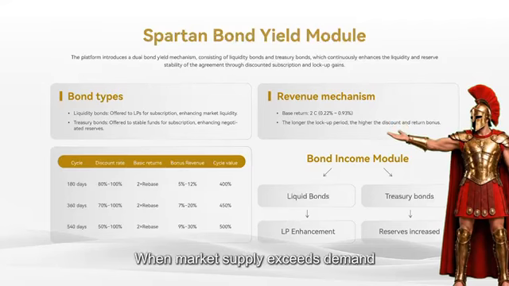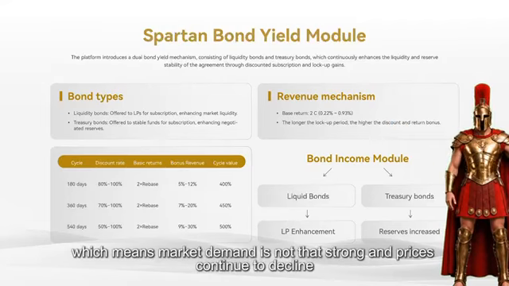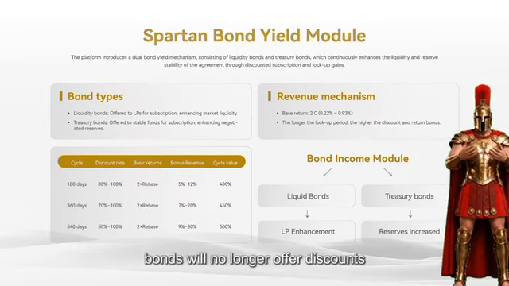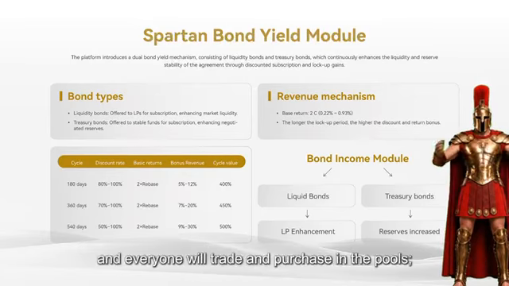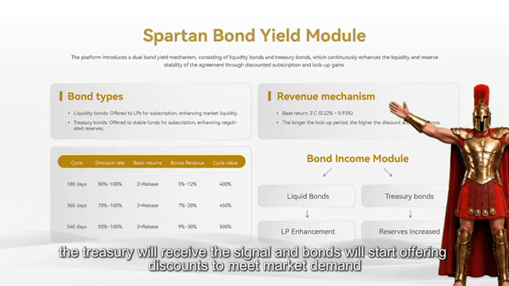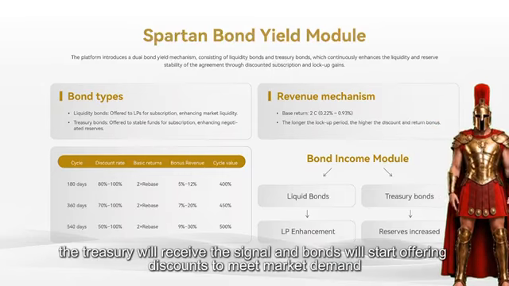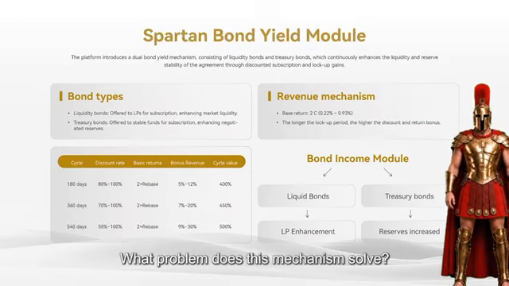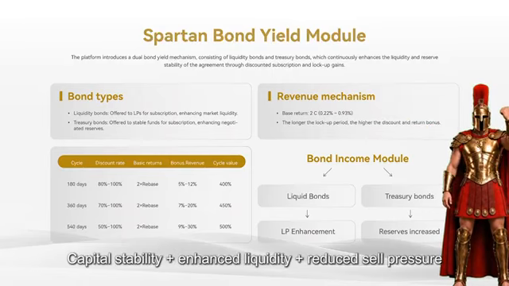When market supply exceeds demand, which means market demand is not that strong and prices continue to decline, bonds will no longer offer discounts, and everyone will trade and purchase in the pools. Conversely, when market demand increases and prices definitely rise, the treasury will receive the signal and bonds will start offering discounts to meet market demand. What problem does this mechanism solve? Capital stability plus enhanced liquidity plus reduced sell pressure.